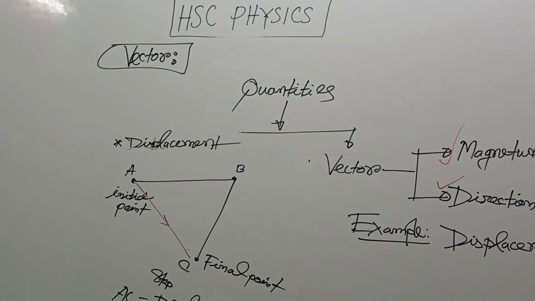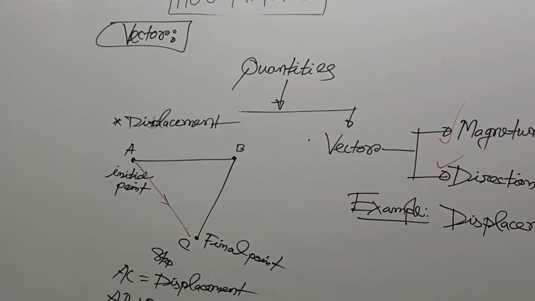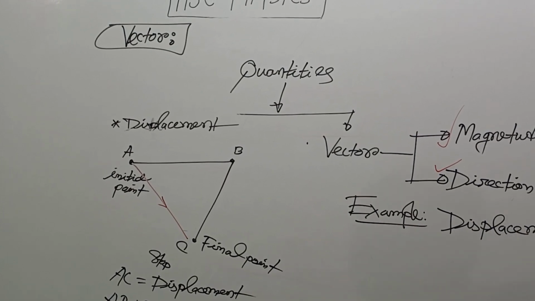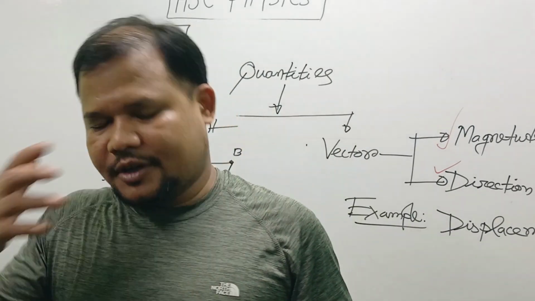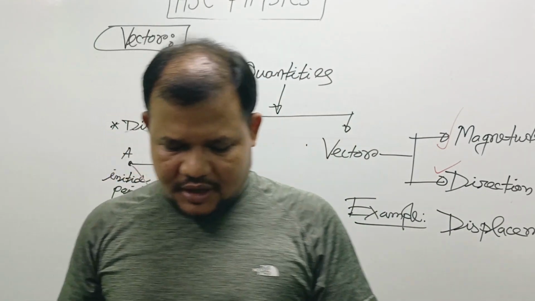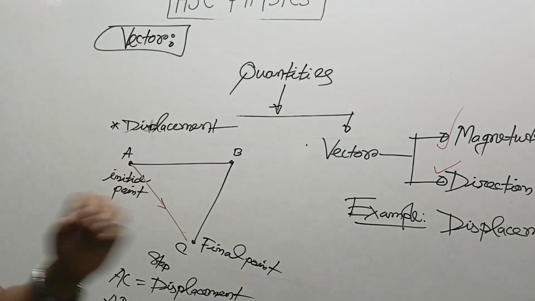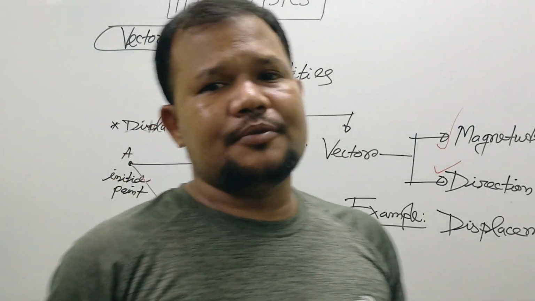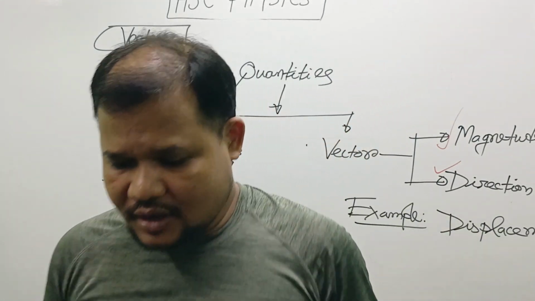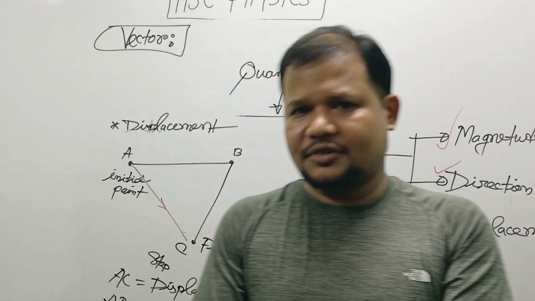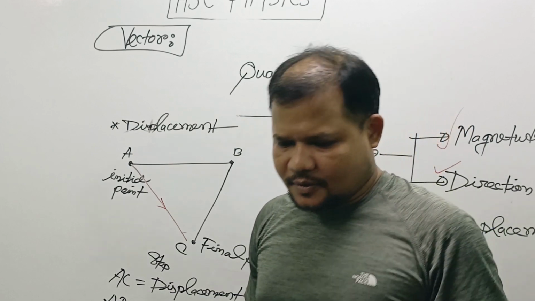I think all of you clearly understand. So we can say that displacement is a vector quantity. My dear students, this is an example of a vector quantity. In our next lecture, we will learn different types of vector quantities. I think all of you understand these topics very clearly and perfectly.